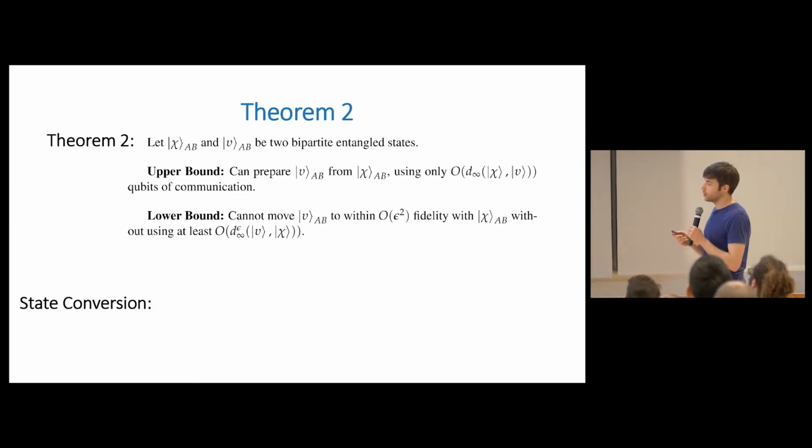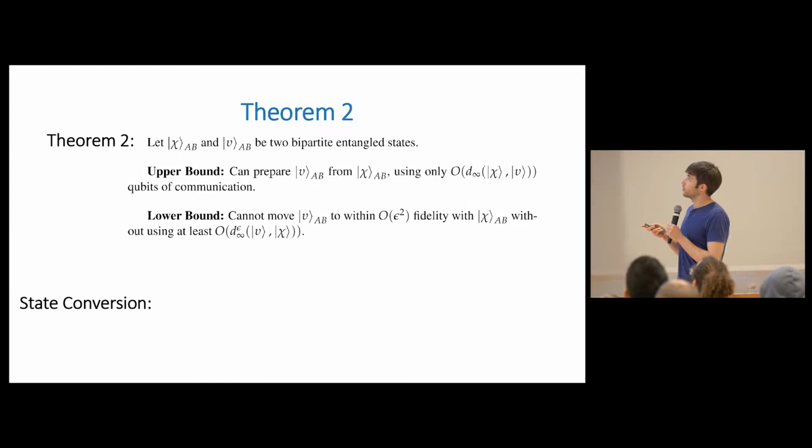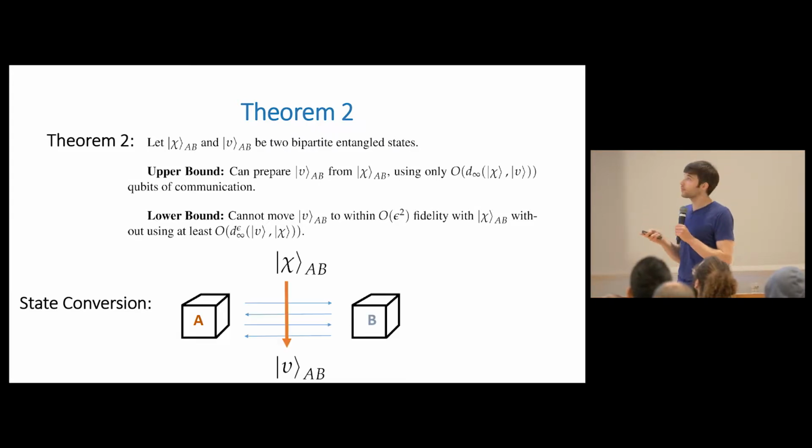So theorem number 2. This is about state conversion. So what is the task of state conversion? In case you don't know, as I was explaining earlier, state conversion is a task in a setting where we imagine two parties, Alice and Bob, and they share this entangled state, chi sub AB. So this is a state where some of the qubits belong to Alice, those are the A qubits, and some of the qubits belong to Bob, and those sets of qubits are entangled with each other.